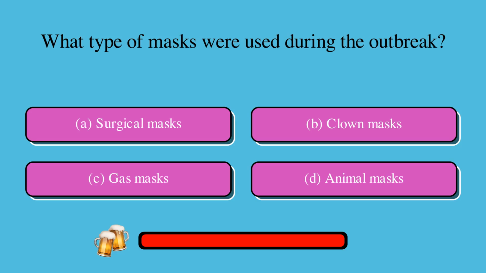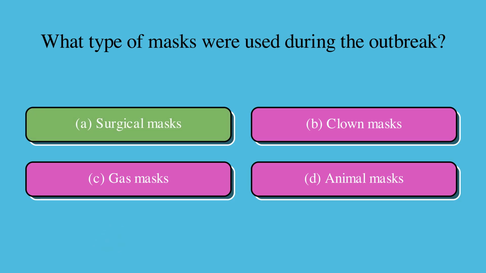What type of masks were used during the outbreak? Is it A, surgical masks, B, clown masks, C, gas masks, or D, animal masks? The correct answer is A, surgical masks.